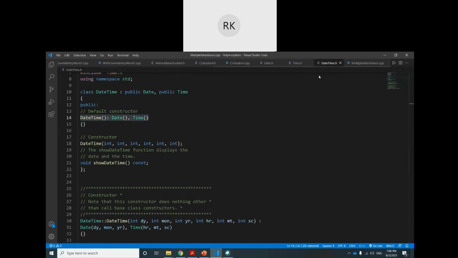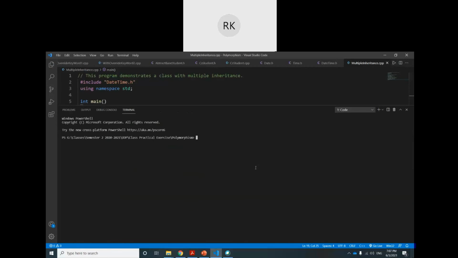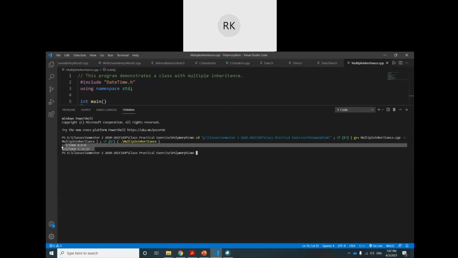In multiple inheritance, the only point is this comma. Don't worry about how we call it; the parent constructors will be called in this order. If I want to change the order, say I put the comma here and date there, it will still work, but it will not change the order of the constructor calls. If I run this again, it will still work in the same way.